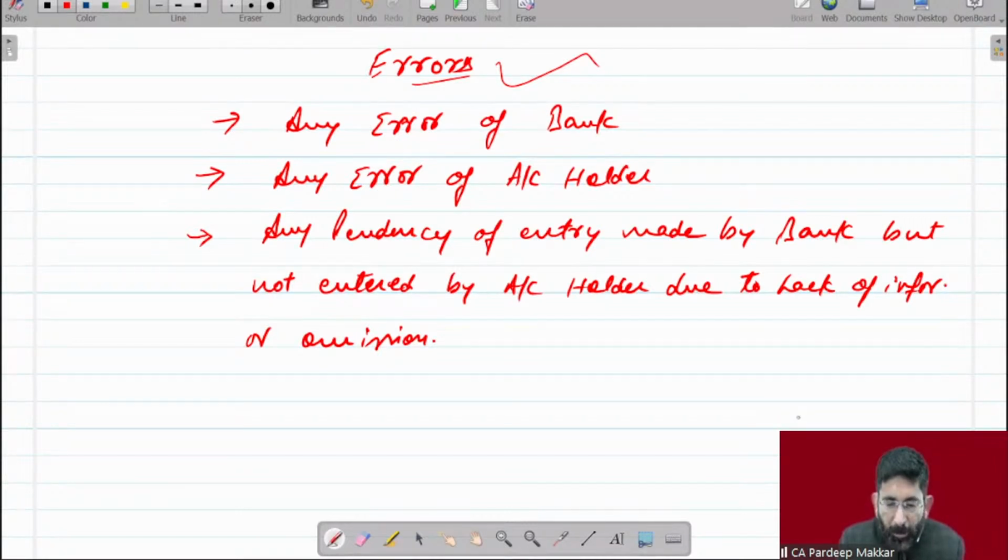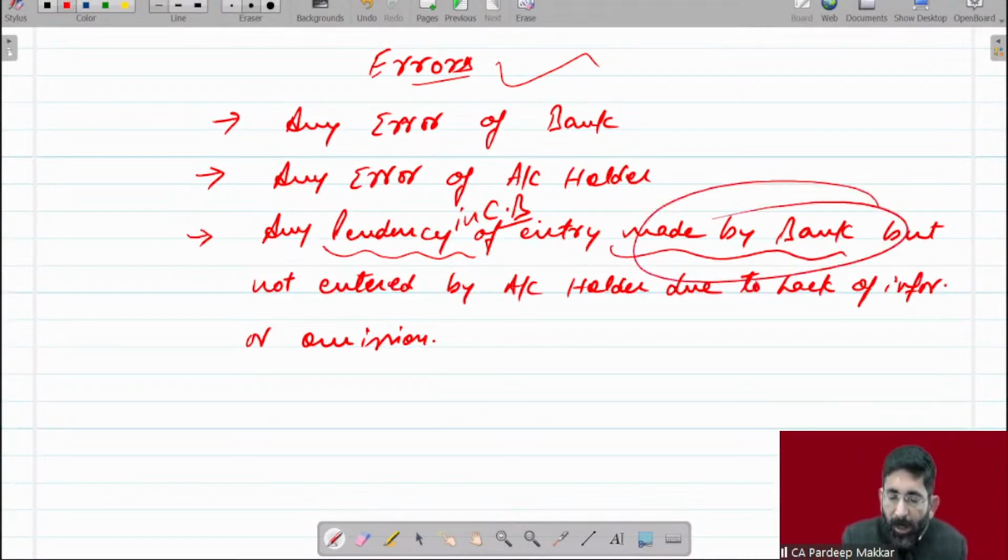Third point is any pendency of entry made by bank. Any pendency of entry made by bank but not entered by account holder due to lack of information. Means this pendency is any pendency in cash book. Any pendency of entry in cash book, which is regarding that entry which has been made by bank. Entry is already made by bank. This transaction is already done by bank, but not by us.